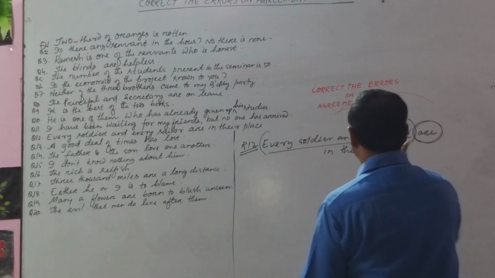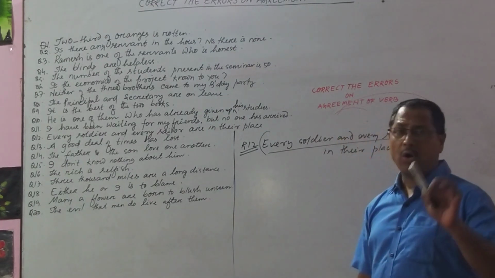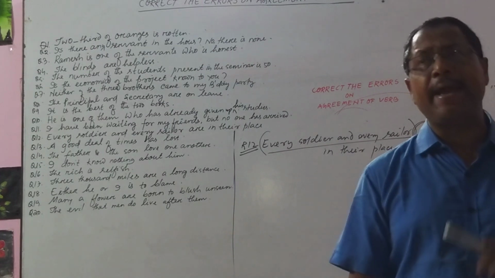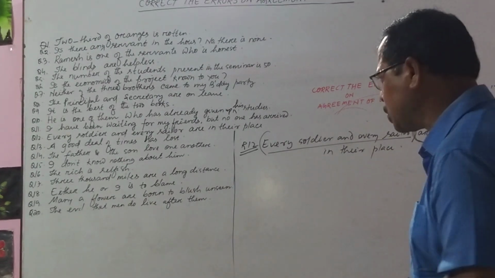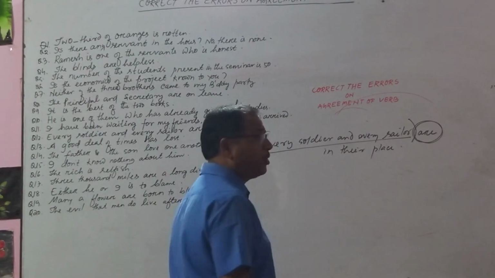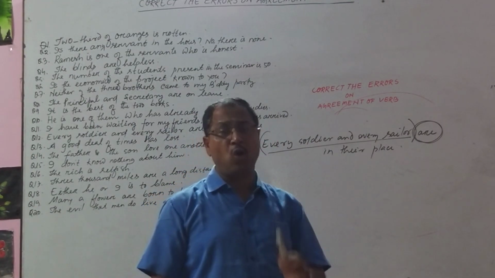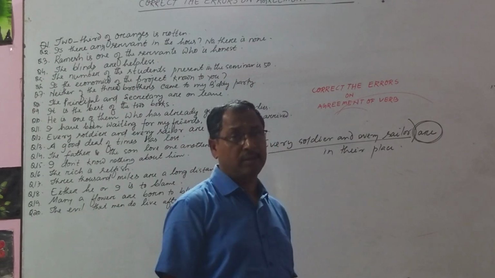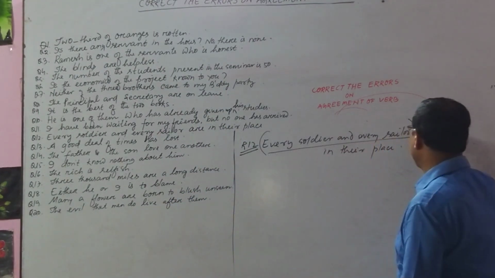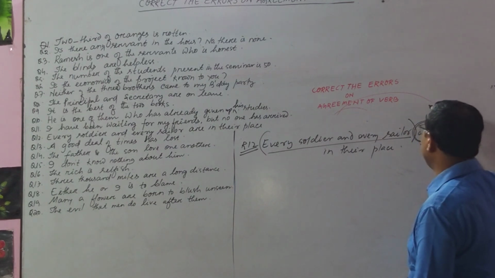Every soldier and every sailor. In rule number 2, 3 or 4 I think, when a sentence starts with each, every, either of, neither of, the verb is always singular. And directly we are getting the answer: you cannot make it "are", you have to make it "is".